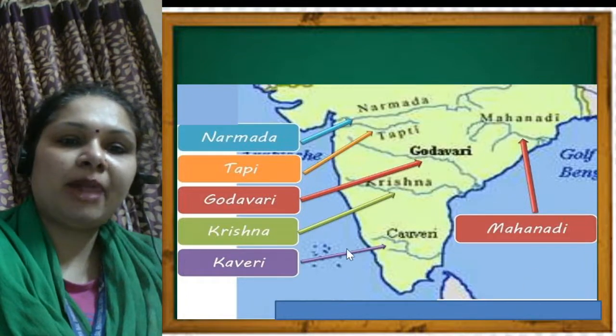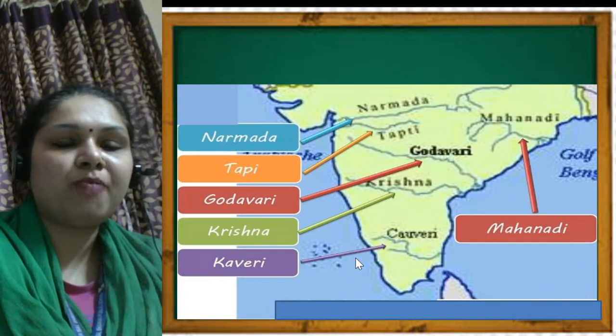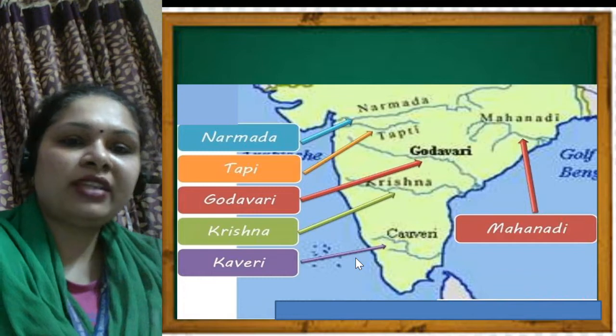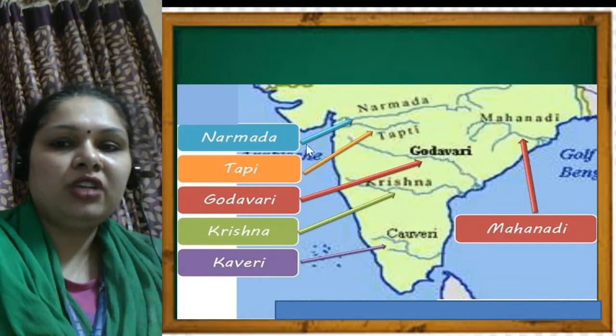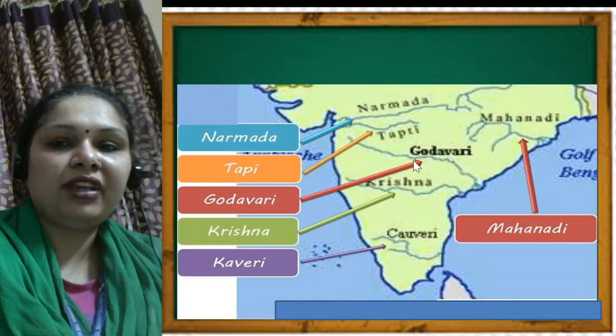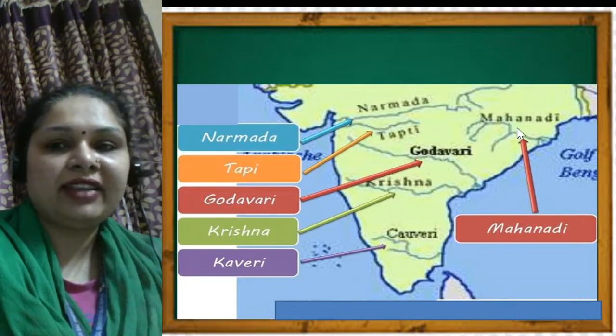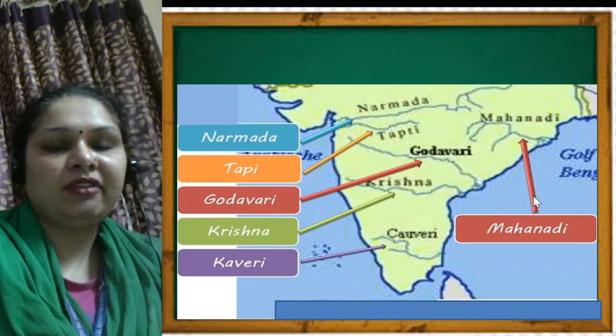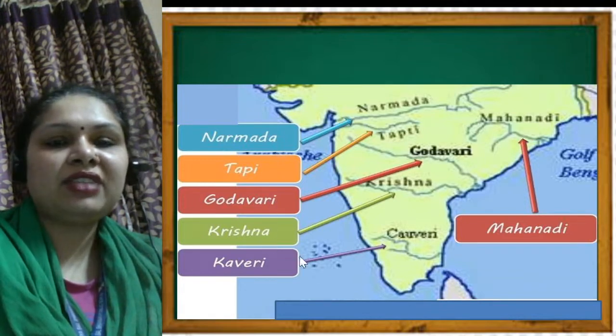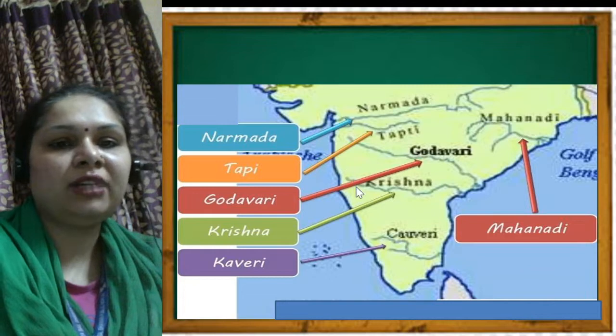On the physical map of India where you have marked the southern plateau, on the same map you can do this also. After marking the southern plateau, you can show where is the Narmada river, where is the Tapi river, where is the Godavari river, where is the Krishna river, where is the Kaveri river, and the last one is the Mahanadi river. So these are the 6 rivers which flow in the southern plateaus.